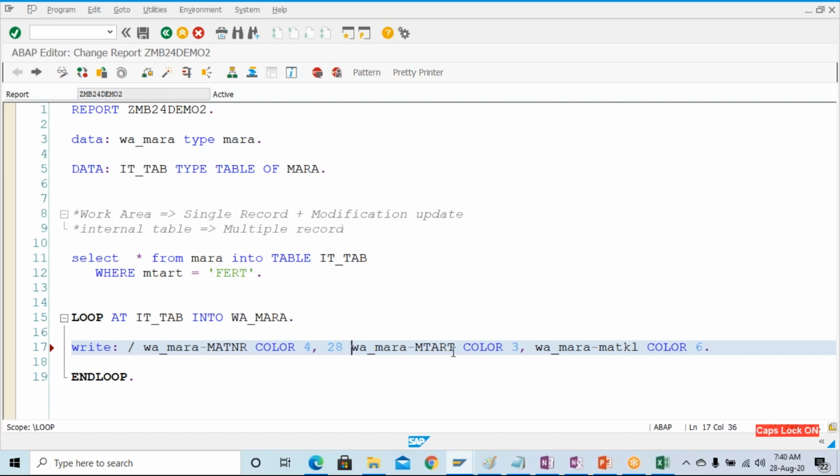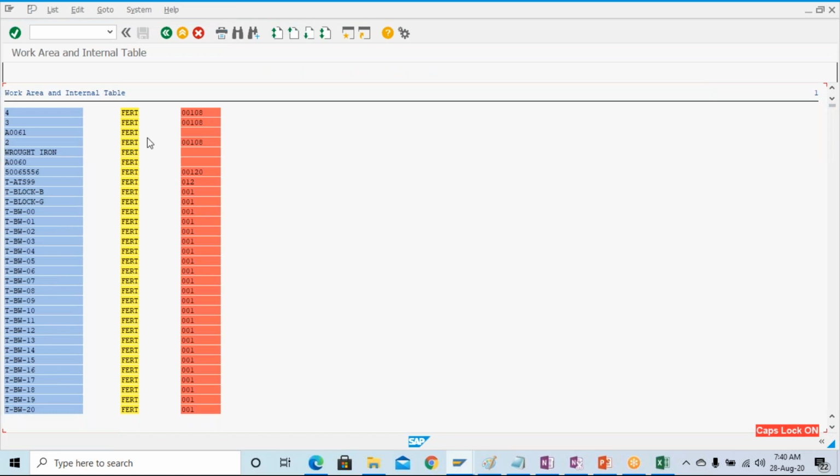Again, I want to give some more space between MTART and MATKL. So 32 plus 10, I'm going to give 42. Actually this 42 is counted from the beginning, that's why I'm giving 42. Otherwise, I would have given 10 only. Check the syntax over here, activate it, press F8, and let's observe the output. You can see that the output is coming like this, because we have given 10 spaces over here and 10 spaces over here.